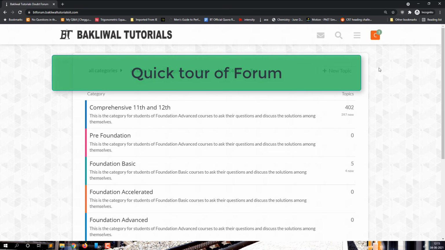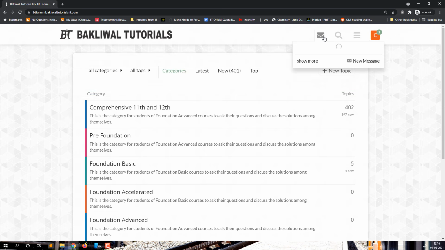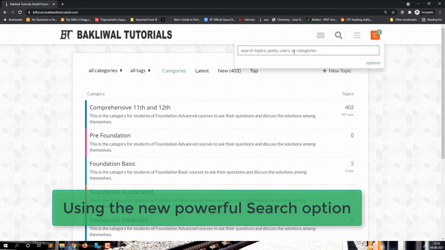Now let's have a quick tour of the forum. In the forum, you are going to see these options at the top. The first one is personal messages. If you have sent personal messages to someone else, or somebody else has sent personal messages to you, they will be shown here. Next thing is search, which is a very powerful option in this new forum.